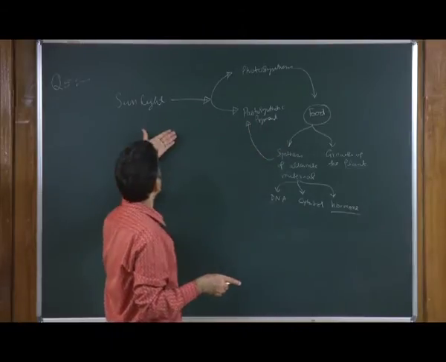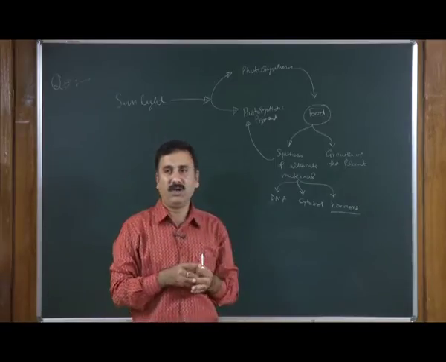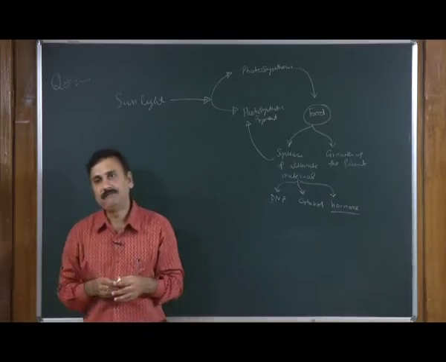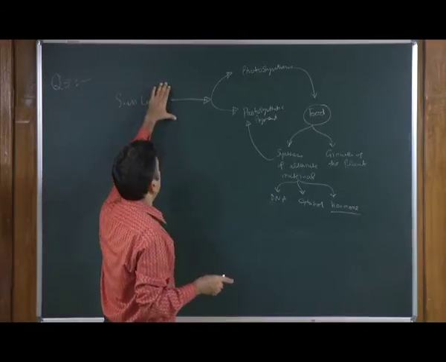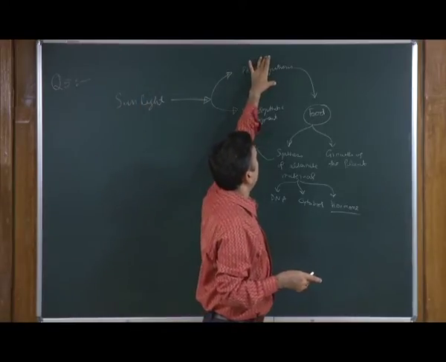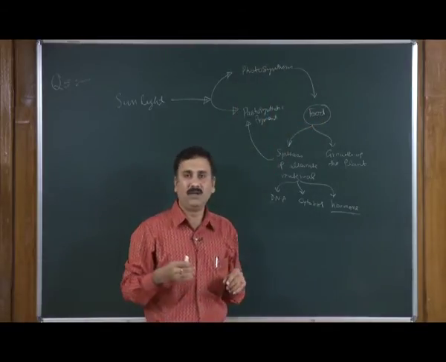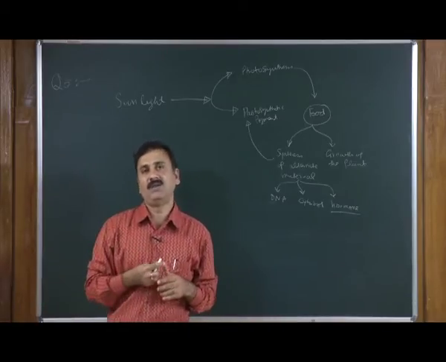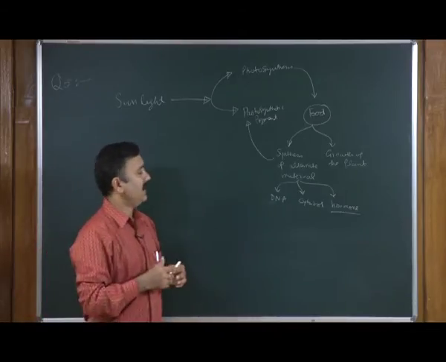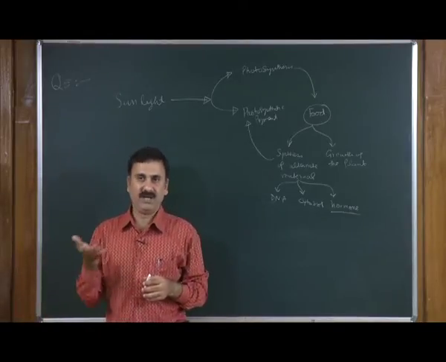So, a leaf which is kept in the sun is going to do more photosynthesis. If you do more photosynthesis, you are going to have higher synthesis of photosynthetic pigment, and once you have that, your leaf is going to be in darker shades.